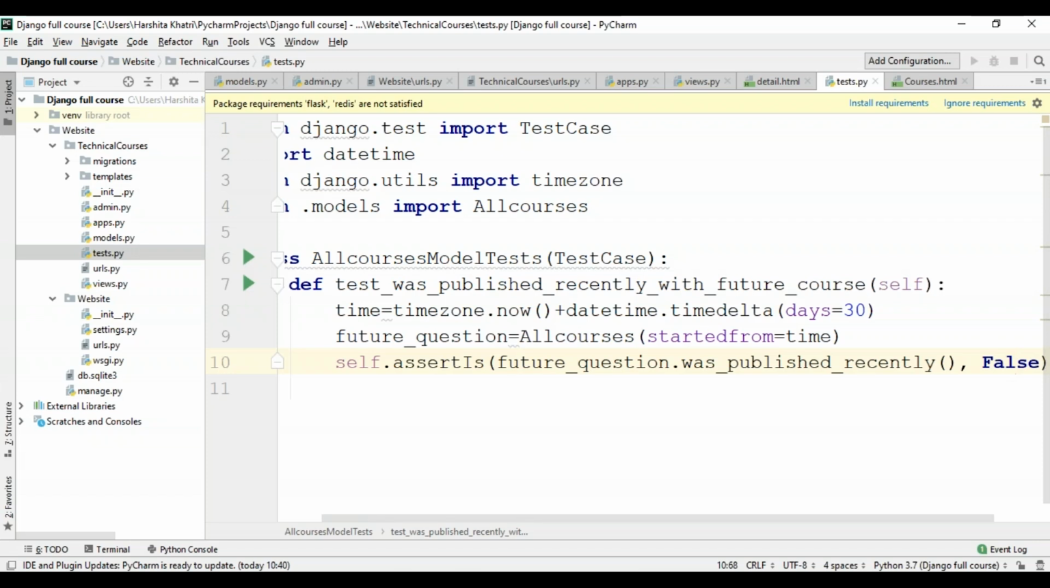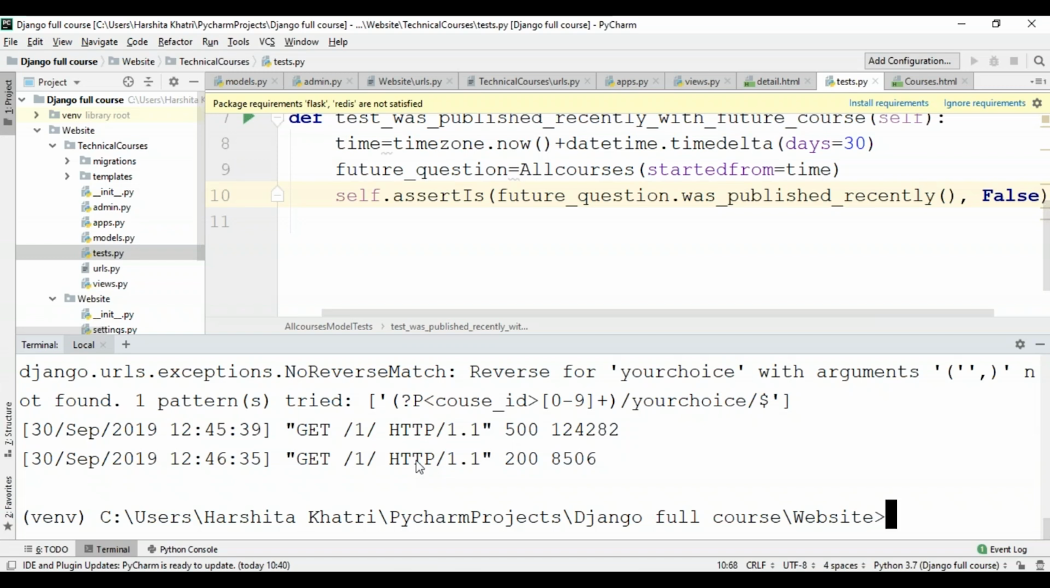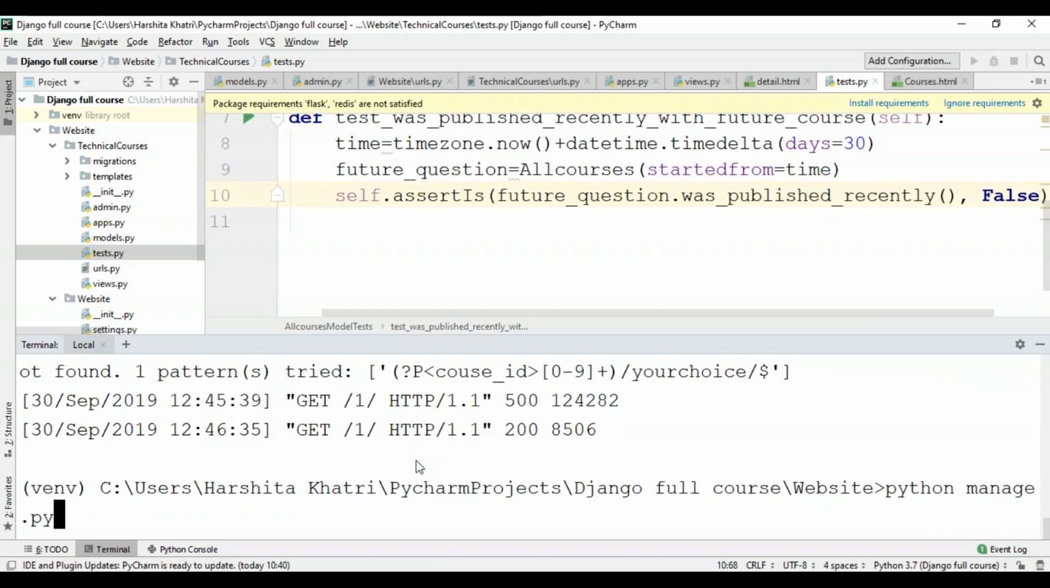So here we've actually created a django.test.TestCase subclass with a method that creates an all courses instance with a started from in the future. I'm then going to check the output of was published recently, which ought to be false. Okay, so I'll just save this. I'll open up the terminal. I'll return the control back to my terminal by hitting Ctrl+C. And over here, I'll type in the command python manage.py test followed by the name of my application, which is technical courses.